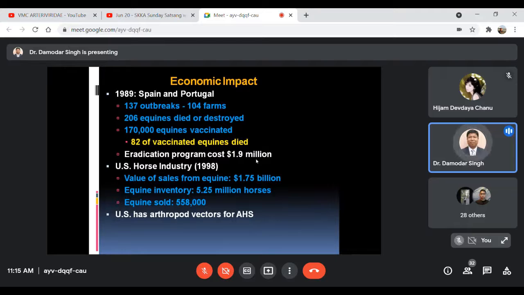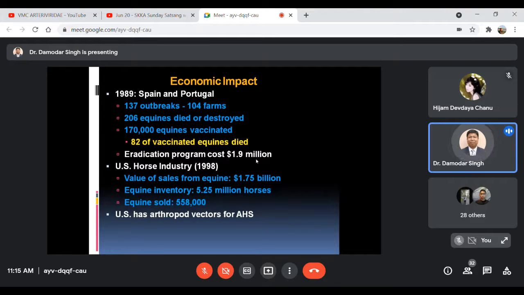Out of that, 206 equines died or were destroyed, whereas 1,70,000 equines were vaccinated. Out of those, 82 vaccinated equines died of this infection. The eradication program cost around $1.9 million.